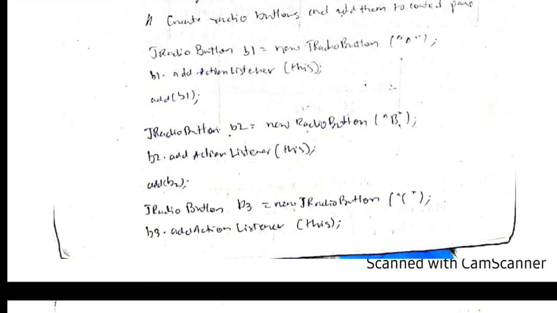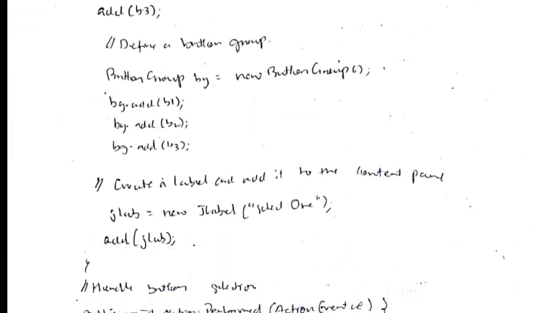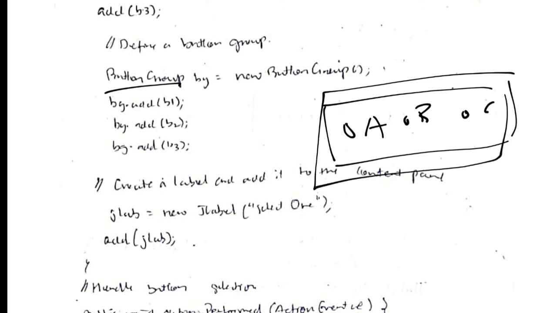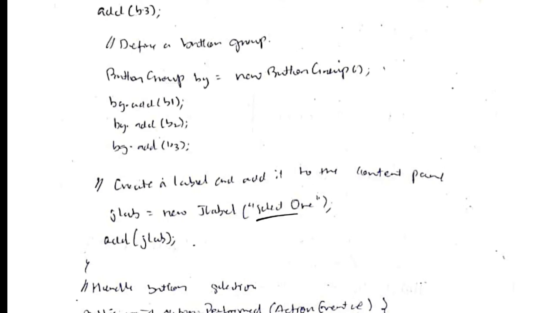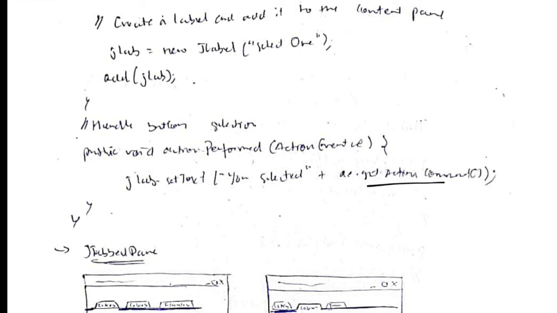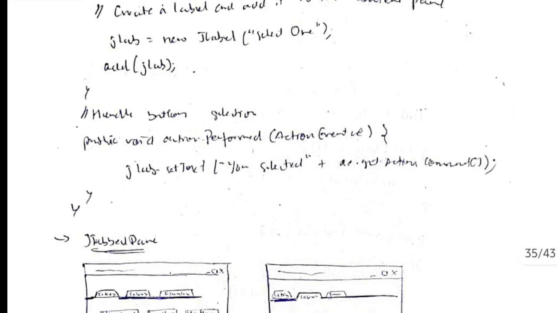After I do for B and C, at that time I add them to a button group. What does a button group do? Inside the group all these things will be there, like A, B and C. This is considered as a single group, so then it will be easy to handle. Then I will have a label as select one. This will be shown initially, and after that whichever I select, based on that getActionCommand, that string will be returned. Like if I select A, this will return A. Then it will be shown as you selected A. So this was all about the swing buttons.